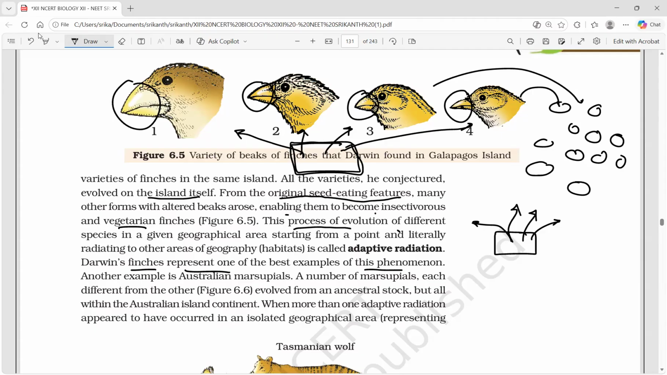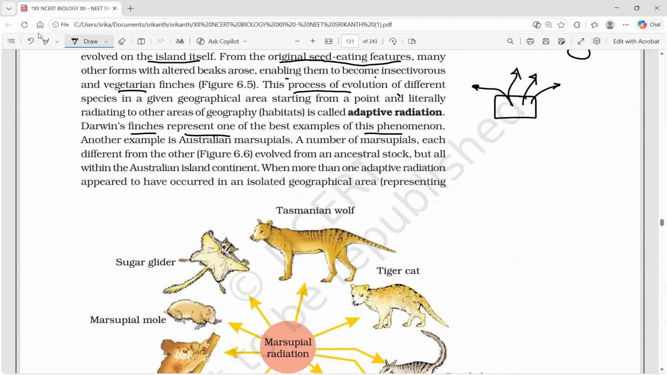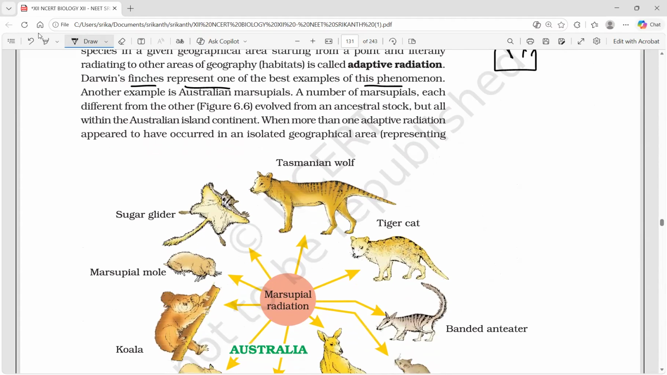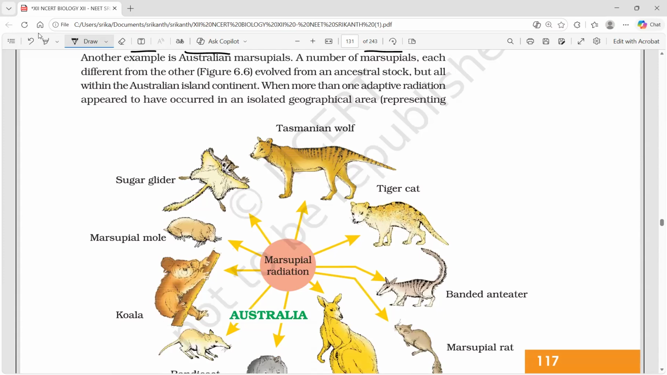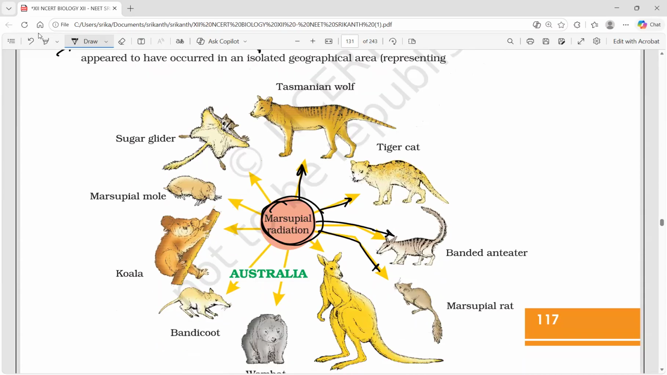Another example is Australian marsupials. A number of marsupials, here you can see in the diagram, each different from the other, evolved from an ancestral stock. This is the marsupial ancestral stock, but all within the Australian island continent only. They develop up to here only. This reading pattern is also very important in the organic evolution chapter. If you don't stop there, you will be confused with parallel evolution. So this is the criteria.